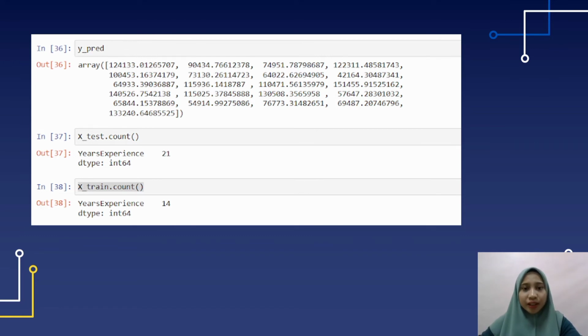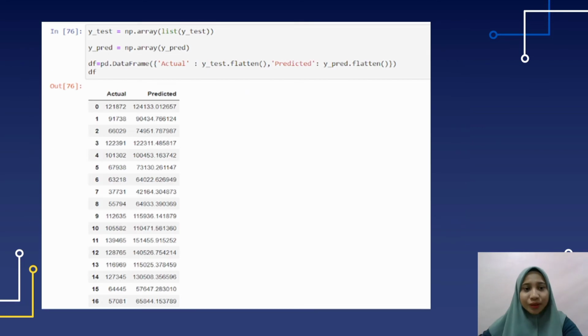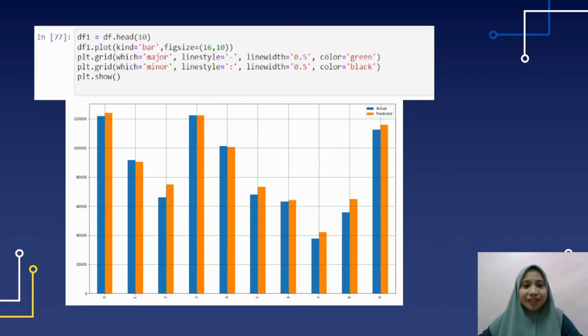The result is 14 for years experience. But this is not clear when we want to predict. So in this slide, it shows more detail to predict because when we run it, it will show the compare between actual and predicted. It's more clearer than before. The value that we produce is the result y equals mx plus c in the linear regression line. This is bar chart that we compare between actual and predicted. This shows just 10 because we write the df.head(10).